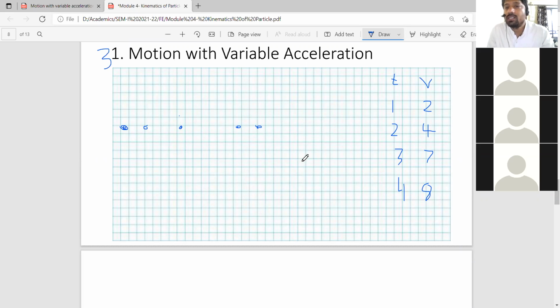Distance, no doubt, distance changes with respect to time in case of motion. But velocity will also be changing with respect to time. Acceleration will also be changing with respect to time. And we will find out these parameters at that particular moment with the help of basic definitions of these quantities.